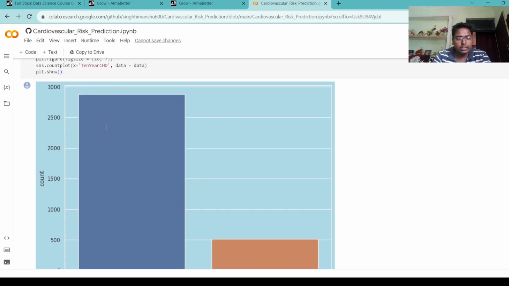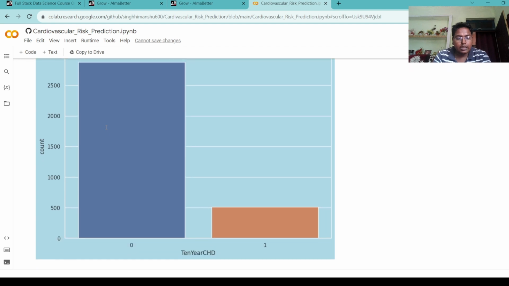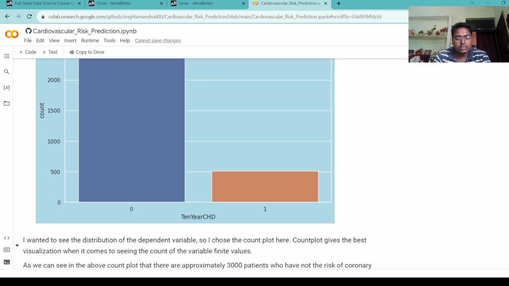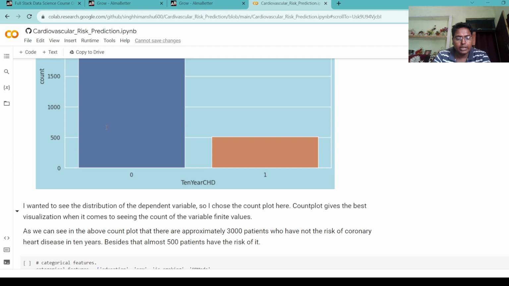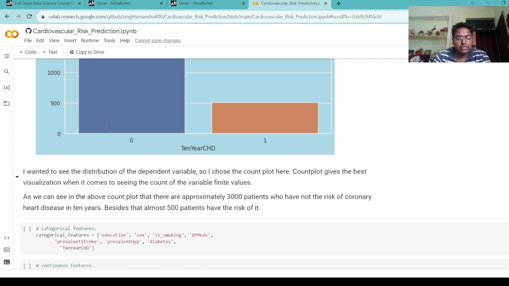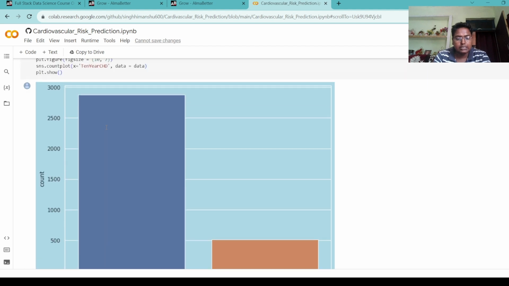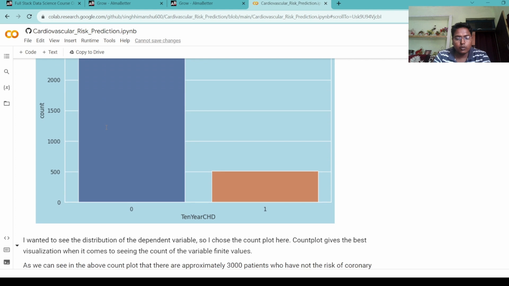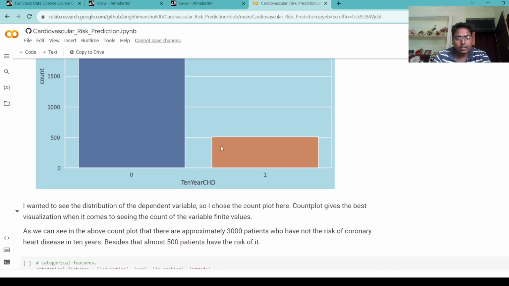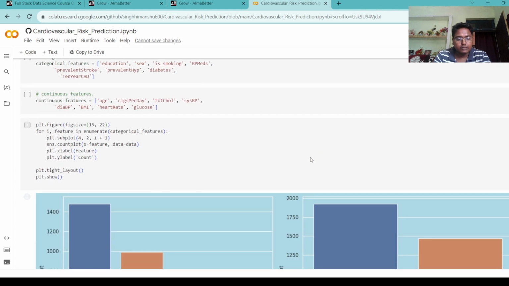I wanted to see the distribution of the dependent variable, so I chose the count plot here. A count plot gives the best visualization when it comes to seeing the count of a variable's finite values. As we can see in the above count plot, approximately 3000 patients do not have the risk of coronary heart disease in 10 years. Besides, almost 500 patients have the risk of coronary heart disease in 10 years.